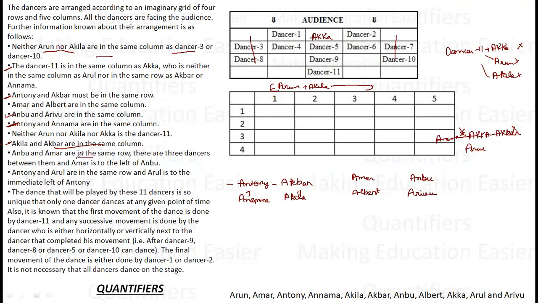Okay. Anbu and Amar are in the same row. There are three dancers between them, so this is the only possibility. Now, it is given that Amar is on the left of Anbu. So Amar is here and Anbu must be here. If Anbu is here, I know that Amar and Albert are in the same column, so this is Albert. And then this is Aribu.